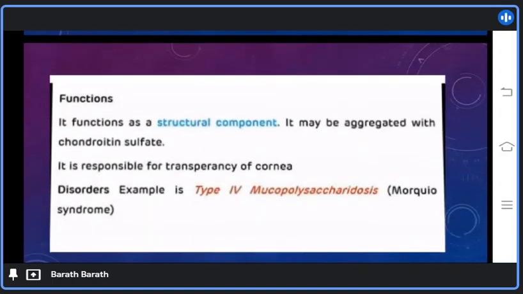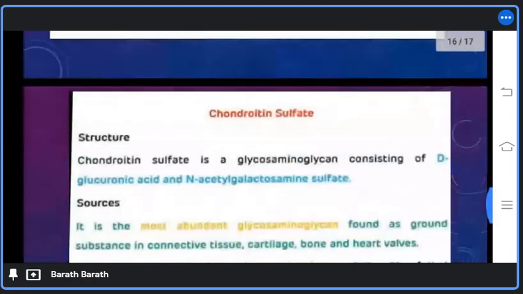Function of keratan sulfate. It functions as a structural component. It may be aggregated with chondroitin sulfate. It is responsible for transparency of the cornea. Disorders. Example is type 4 mucopolysaccharidosis, Morquio syndrome.